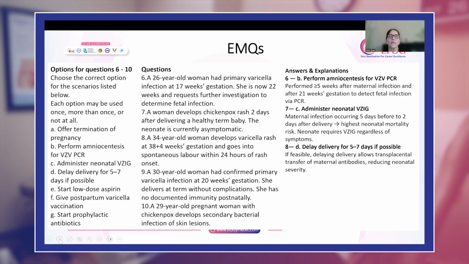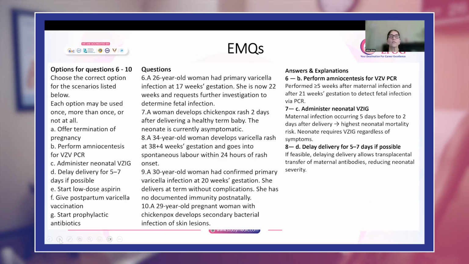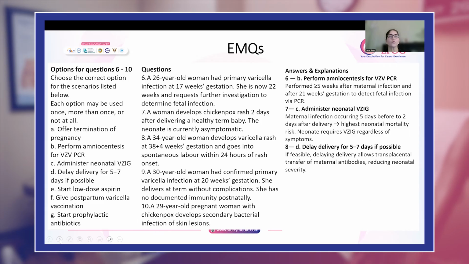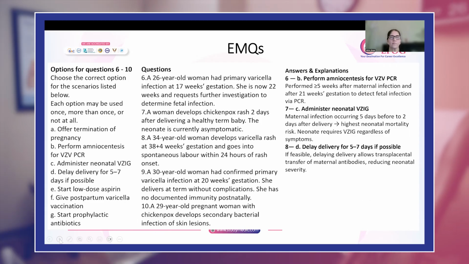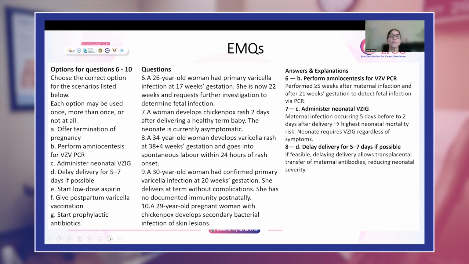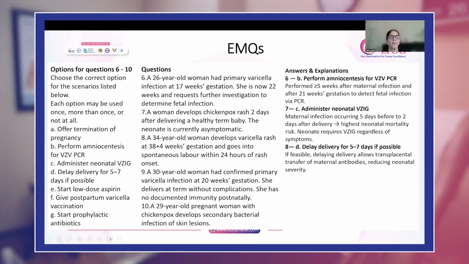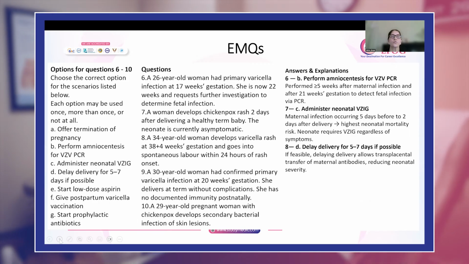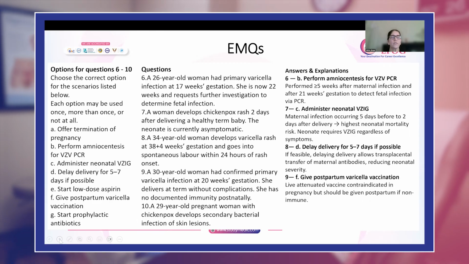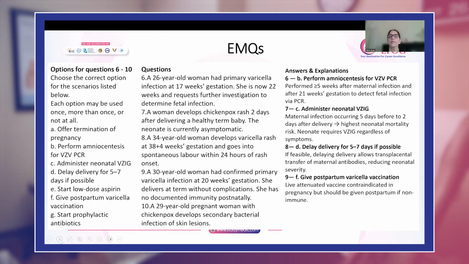A 30-year-old woman has confirmed primary varicella infection at 20 weeks of gestation. She delivers at term without complications, with no documented immunity postnatally. That means she had varicella infection at 20 weeks of gestation, the baby is fine, and in the postnatal period there is no documented immunity. That means this woman is still not immune to varicella.